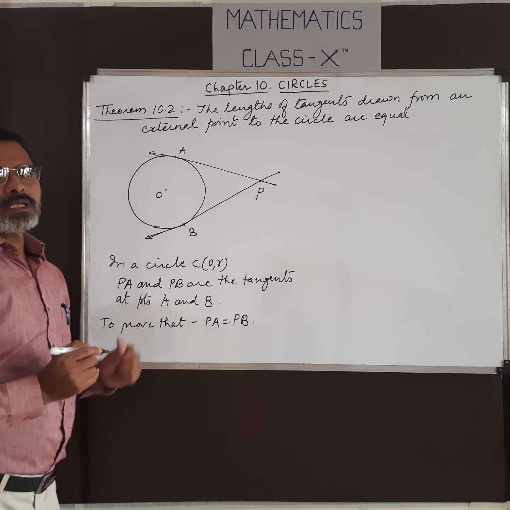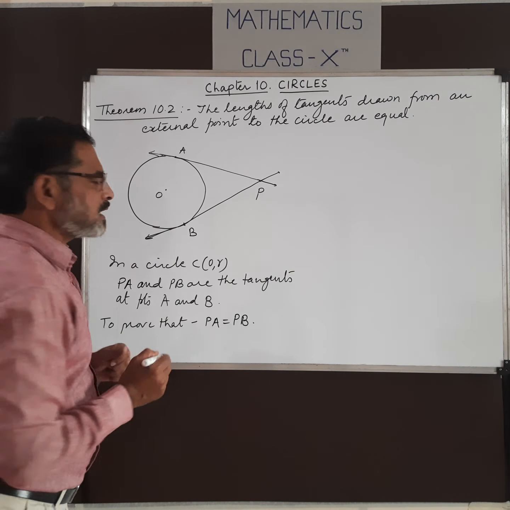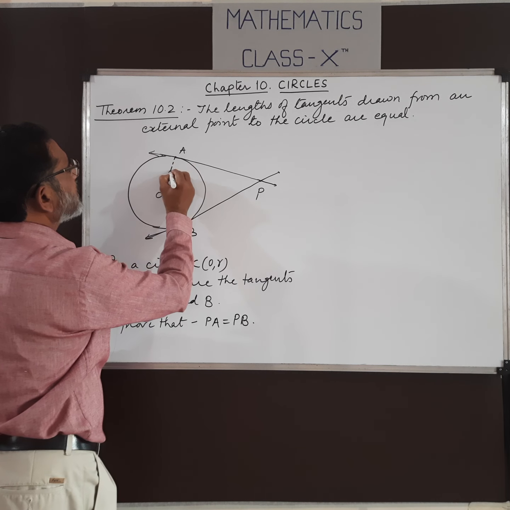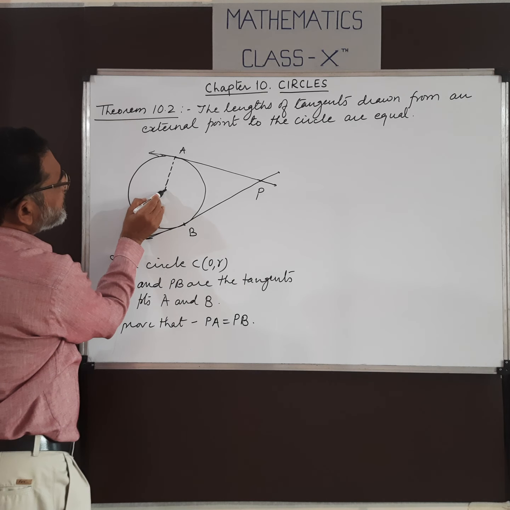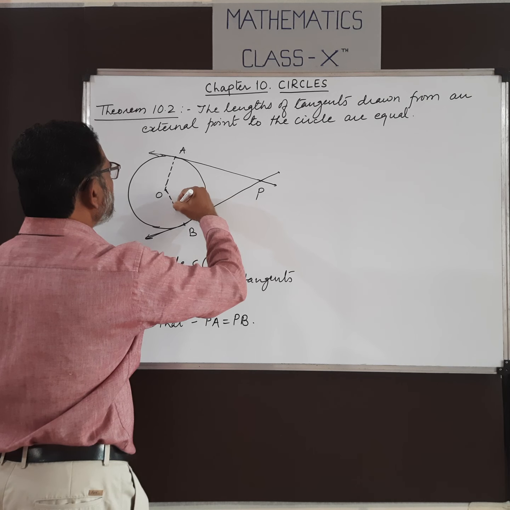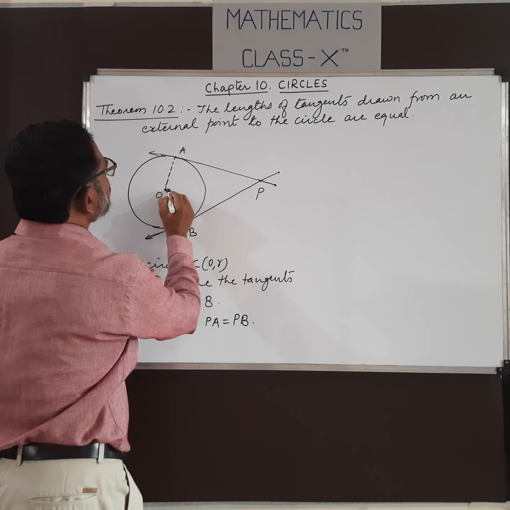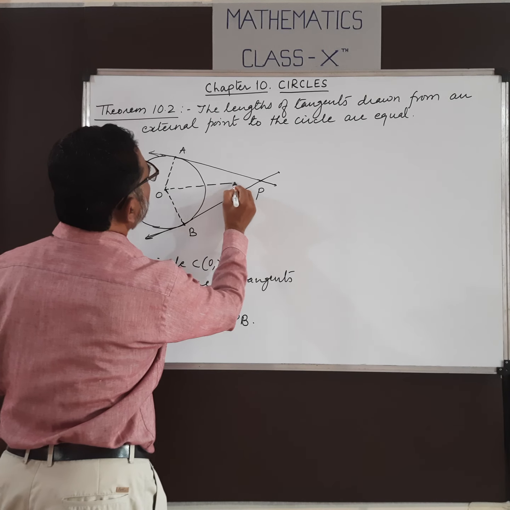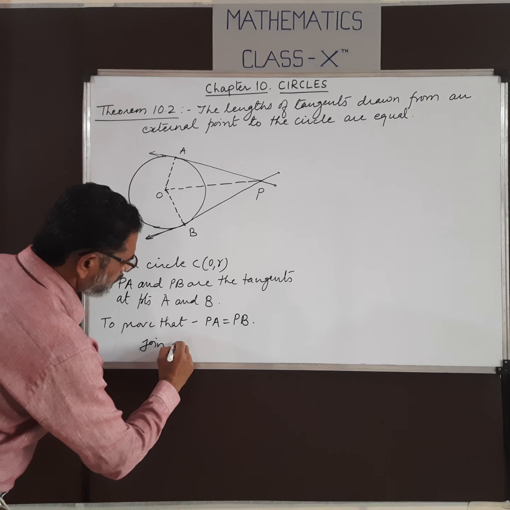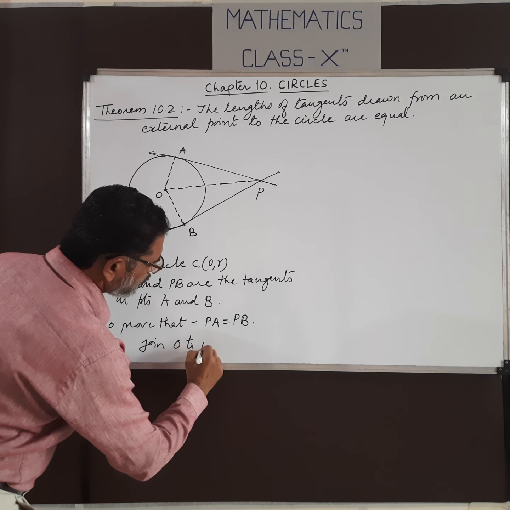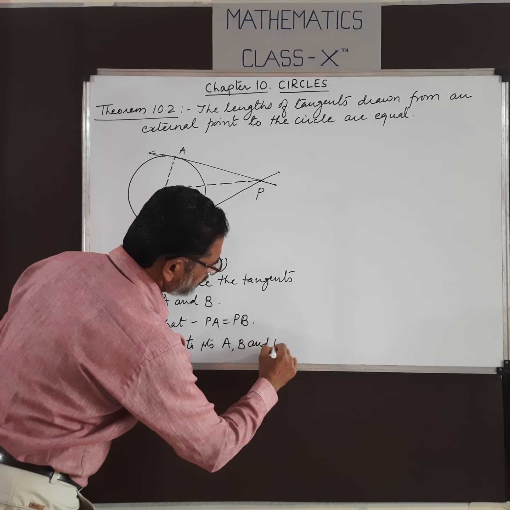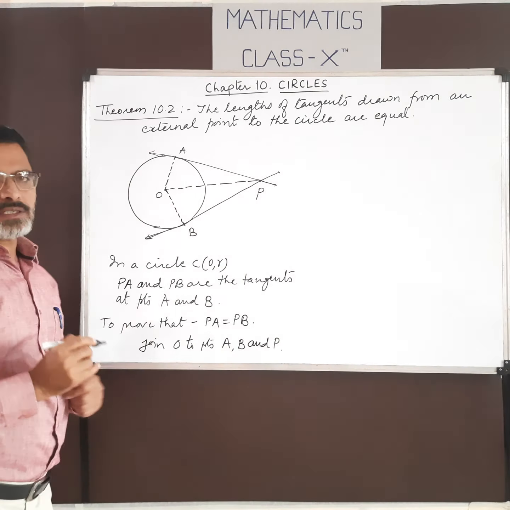Now to prove this, we have to do a construction. We join the center to point A, and O to B. We join A to O and O to B. Also O to P. Now join O to points A, B and P. This is the construction.